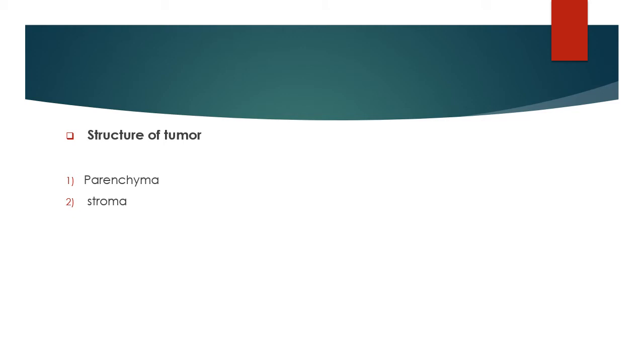So these are the two important factors, parenchyma and stroma. Stroma plays an important role in the formation of a capsule, and parenchyma is the major portion of the tumor, formed by the cells from which tumors develop. The cells from which the tumor develops are known as the parenchyma, and stroma is the fibrous capsule that surrounds the growing tumor cells. I will explain in the next part.